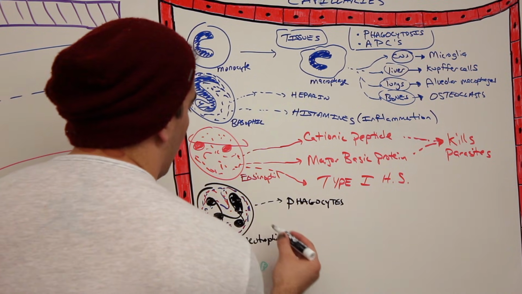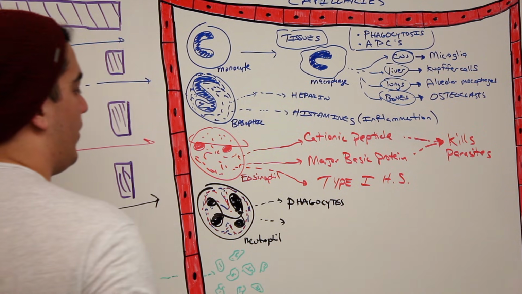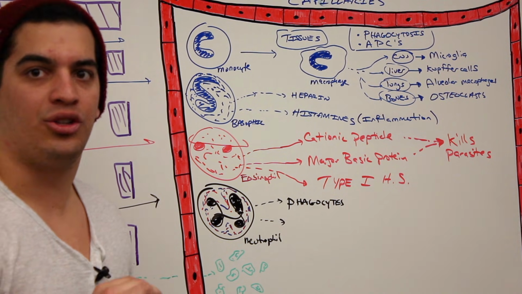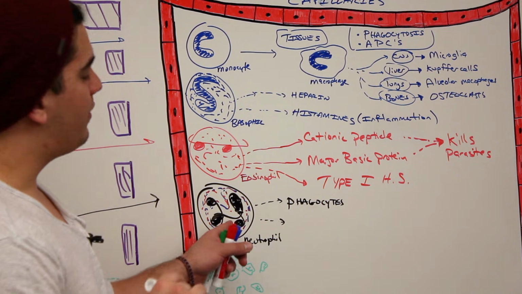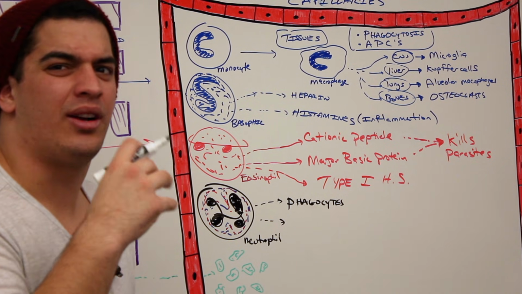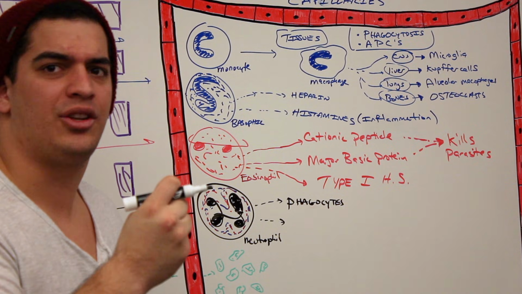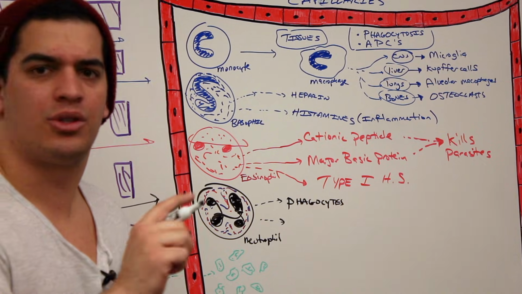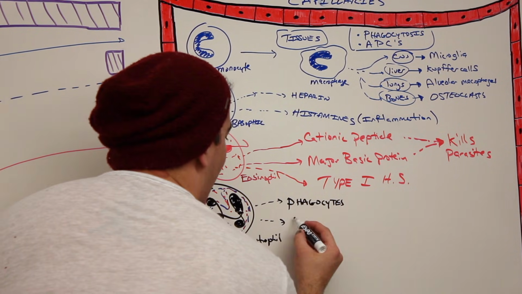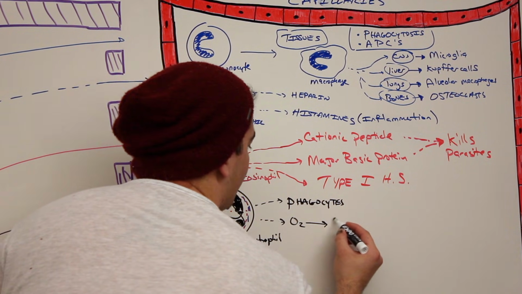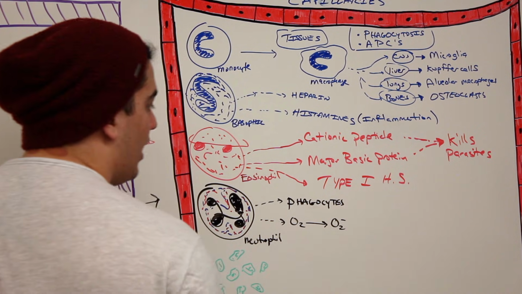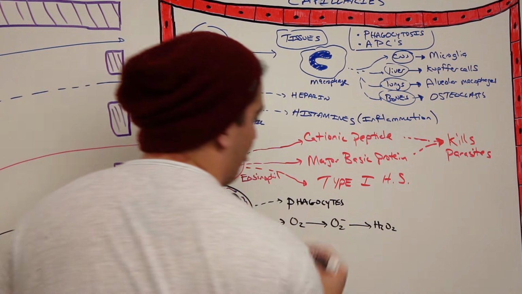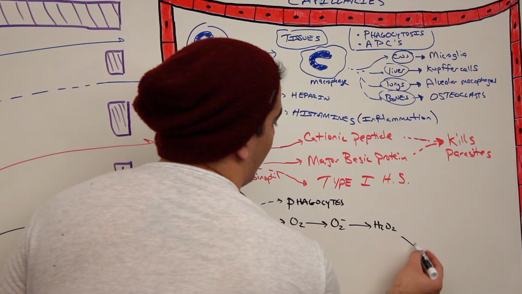That's one function. Another thing that it can do, neutrophils are willing to give up their life sometimes, right? When neutrophils start taking on really hardy bacteria or some type of very strong pathogen that's hard to break down, they might actually start releasing what's called free radicals. So what do I mean? They can take oxygen and convert that oxygen to what's called superoxide. Then they can take that superoxide and maybe even convert it into what's called hydrogen peroxide. And then from here you can get two different things.